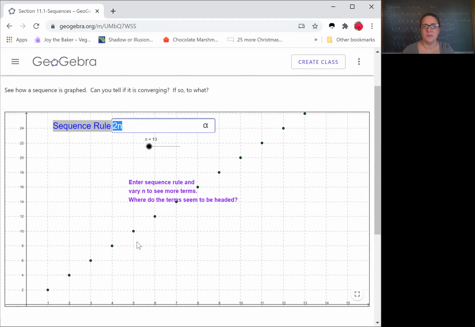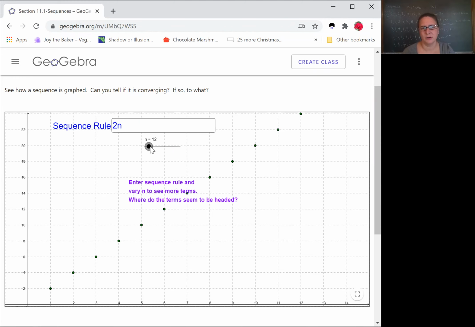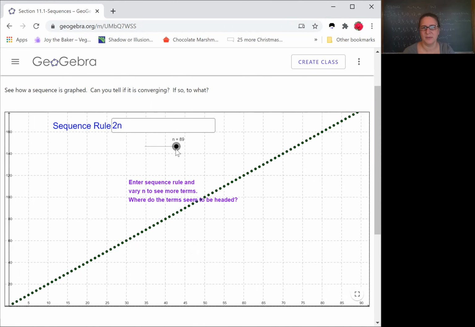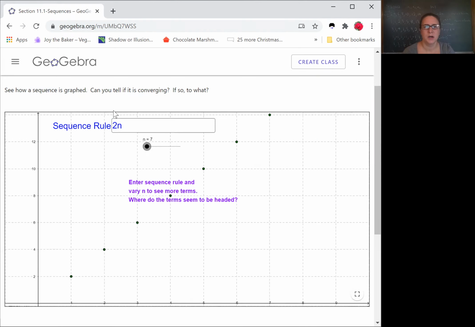You can see what they have done then is here's n on the x-axis, and then your a_n is on your y-axis, and you can make this bigger. It's not very interesting here, right? Because it's 2n. Let's look at maybe something else. Also, none of these that I have on the board are really that interesting, right?